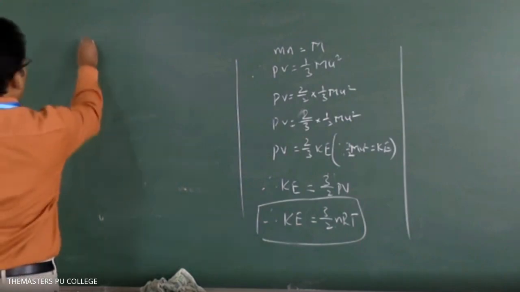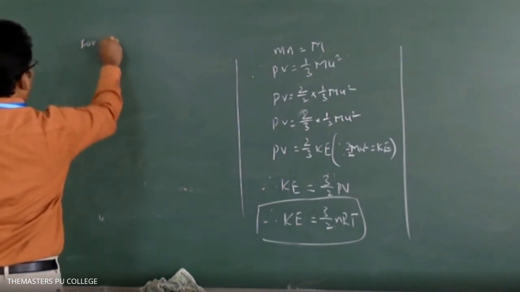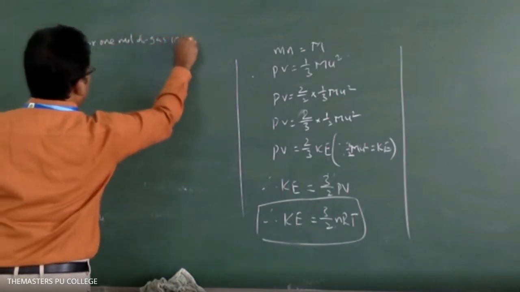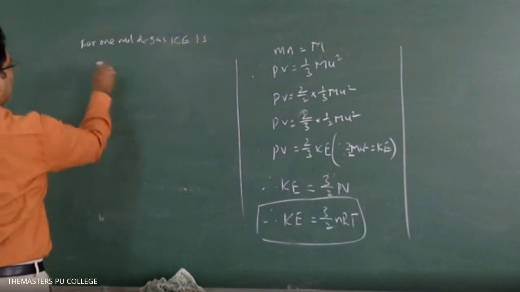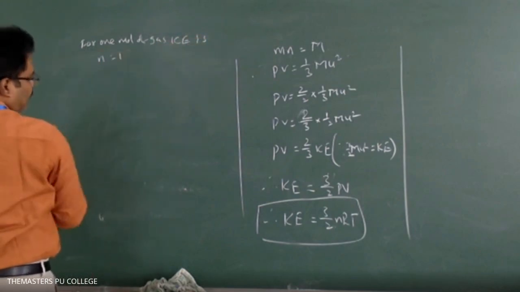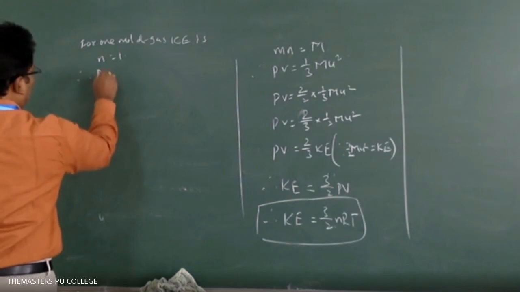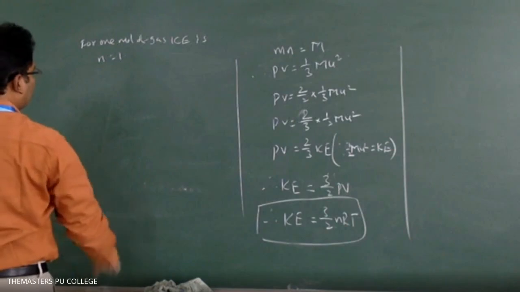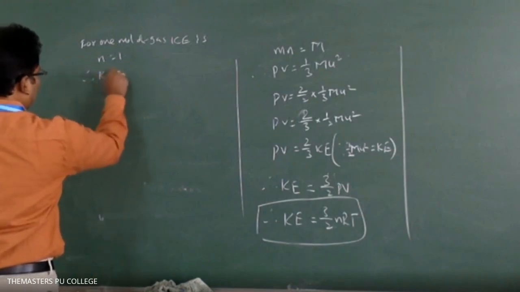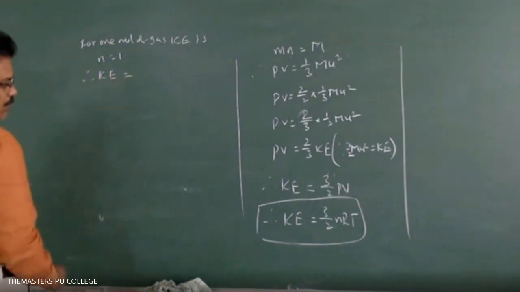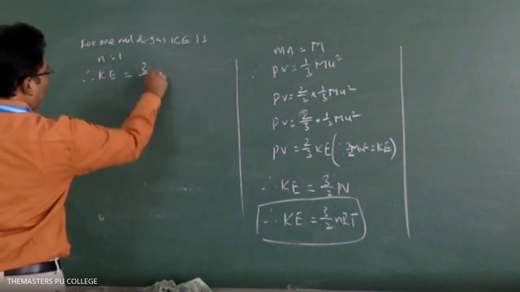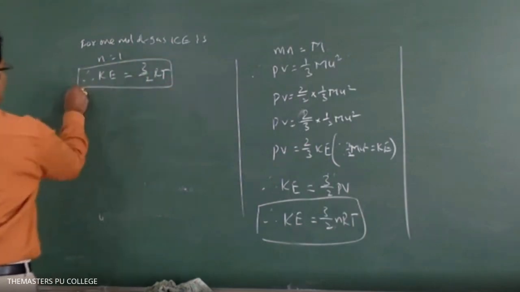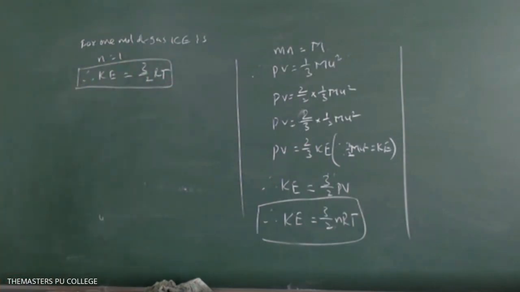Okay. Now, for 1 mole of gas, n equal to 1. Therefore, what is the kinetic energy from there? 3 by 2 RT. So this is the kinetic energy for 1 mole of gas.